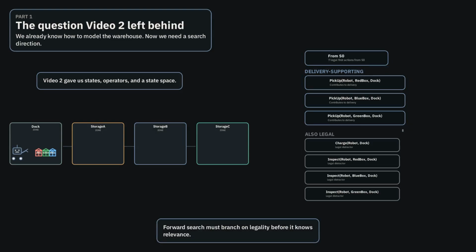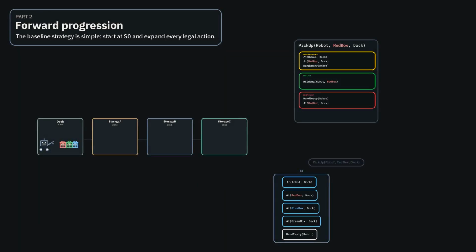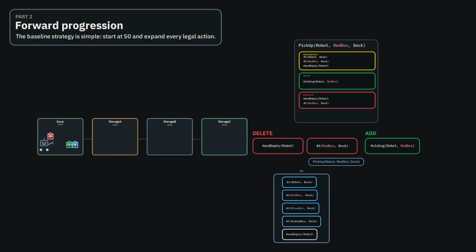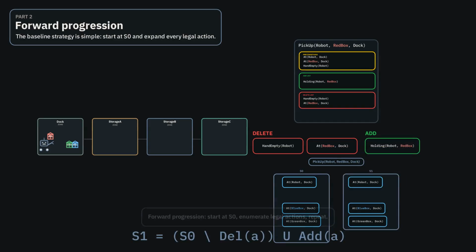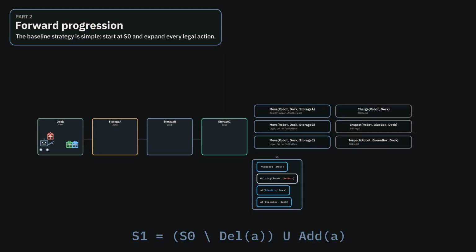That is the problem for this video. Search direction determines whether the planner stays focused on the goal, or gets buried in a growing cloud of legal but irrelevant branches. Forward progression is the obvious baseline. Start at S0, enumerate every legal action, move to successor states, and repeat. At every node, the planner asks, what can robot do right now? The trouble is that legal is the only filter. If an action is applicable, it enters the search. So the tree expands in every direction at once, mixing productive moves with bookkeeping and dead ends.